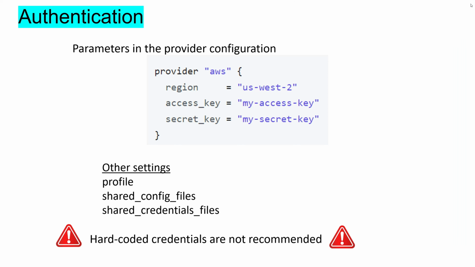Okay, to specify parameters in the provider configuration, we can set region, access key, and secret key directly on the config file. So this is not a recommended approach. If your secrets are hard-coded into configuration file and committed to source control, they may be compromised. So other setting you can provide are profile, config file, and credential file.